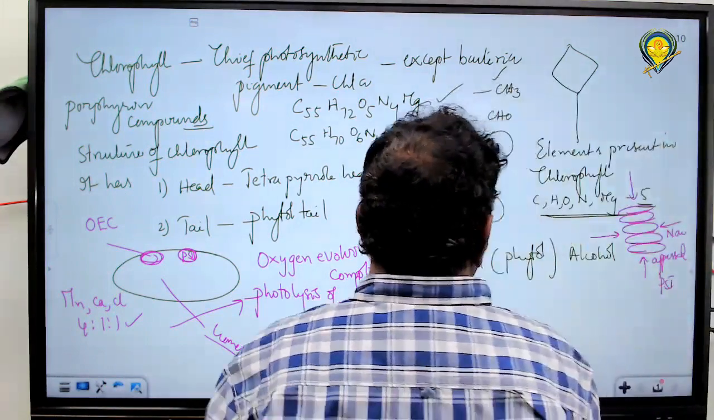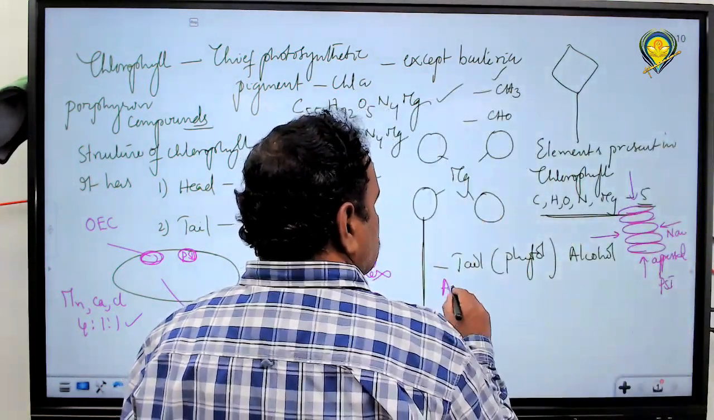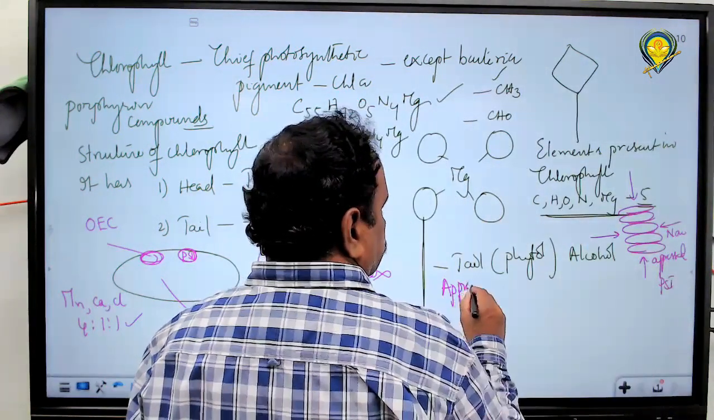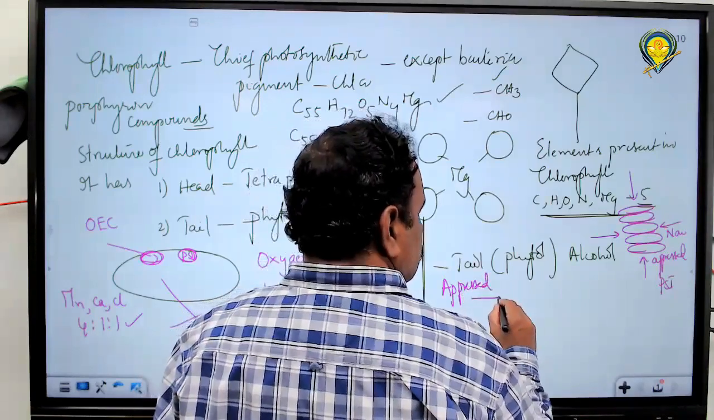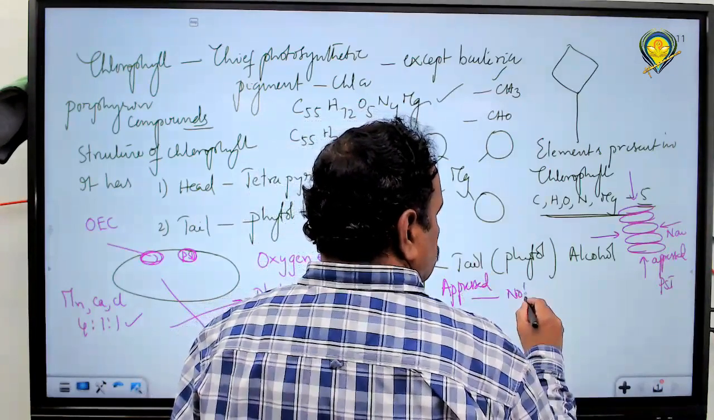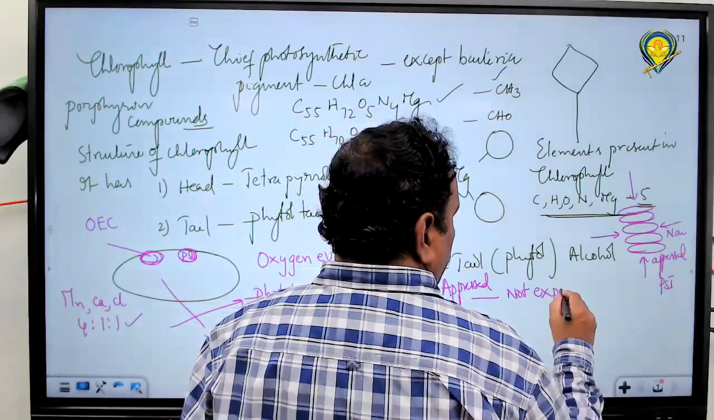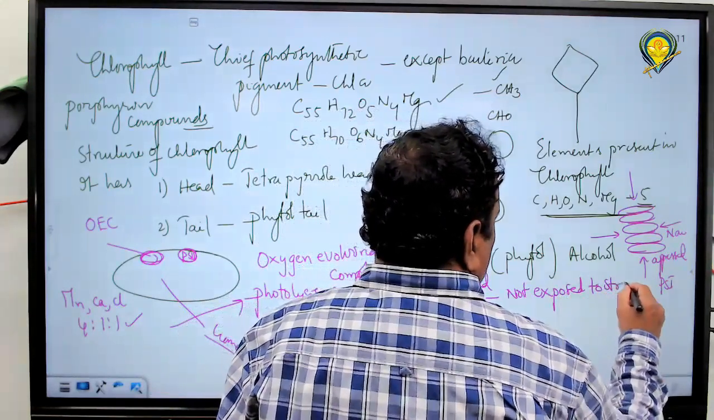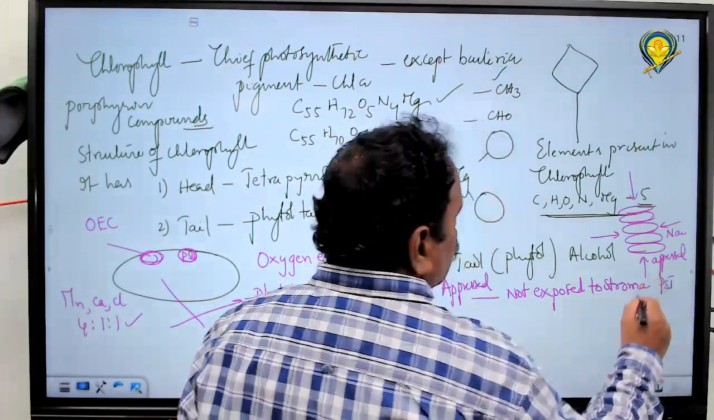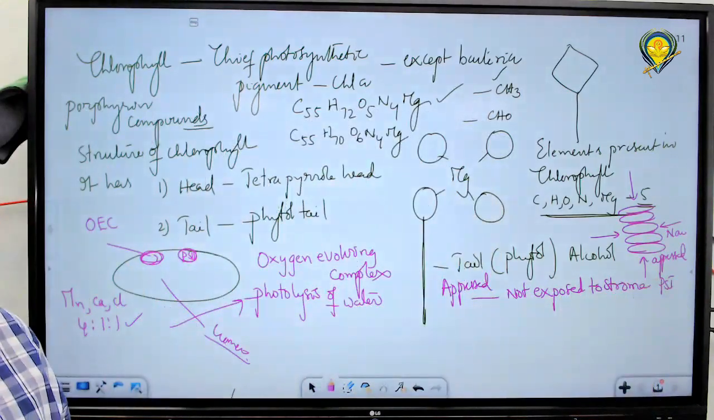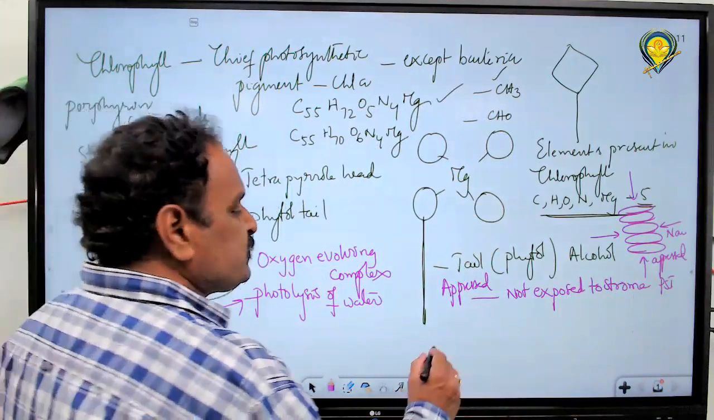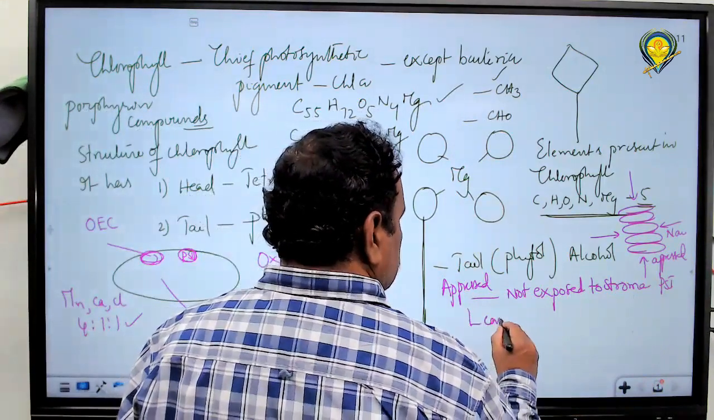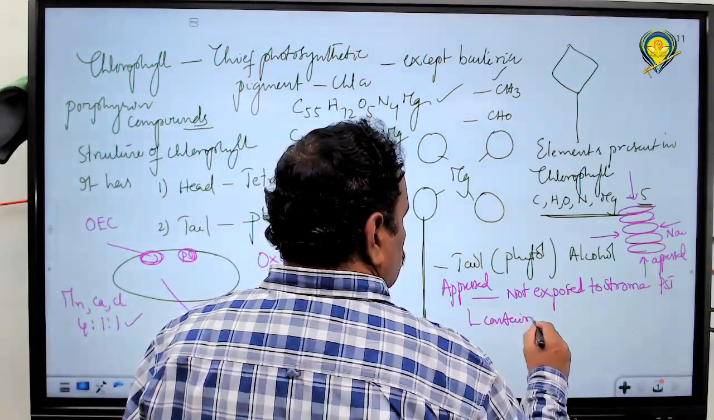So non-appressed means what? What is appressed? Appressed means not exposed. The part of the grana that is not exposed to the stroma is called an appressed region. This appressed region contains PS2.